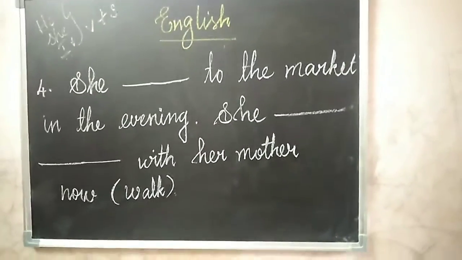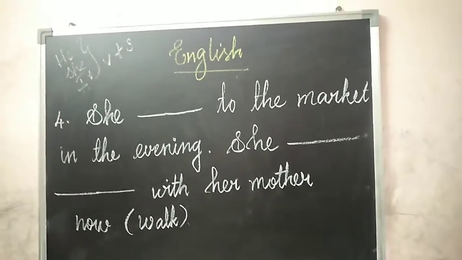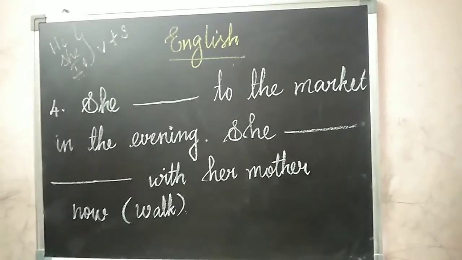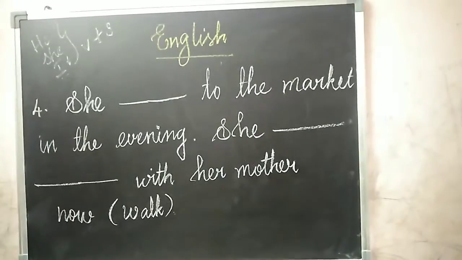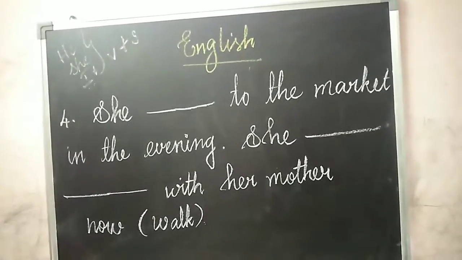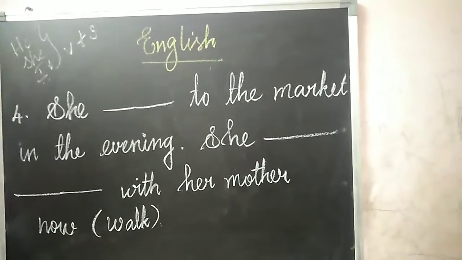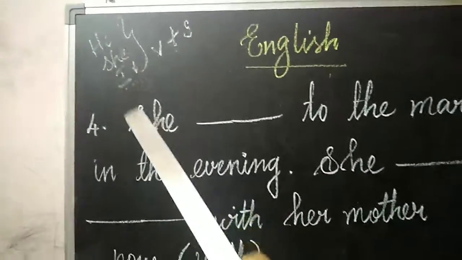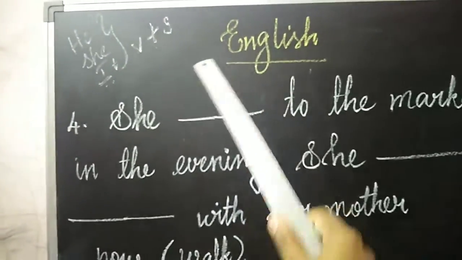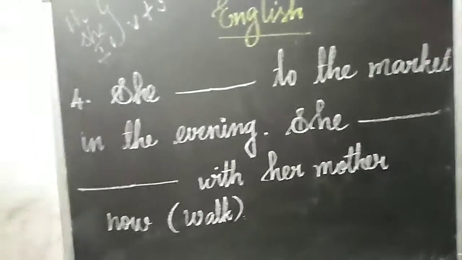You and they, it is a second person plural noun. See the subject in this question, she is given. So when he, she, it comes, you have to write verb plus s. So she walks to the market in the evening. Walk, verb plus s, add s. So she walks, walk, s. You have to add s only. Okay, verb plus s only. Understood?